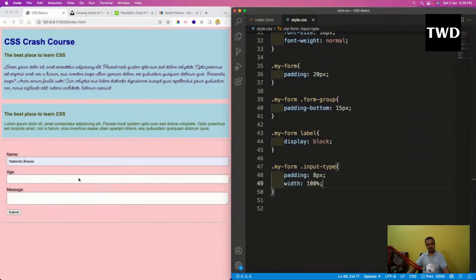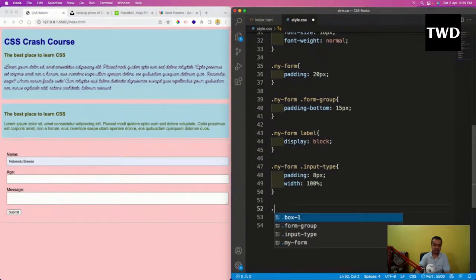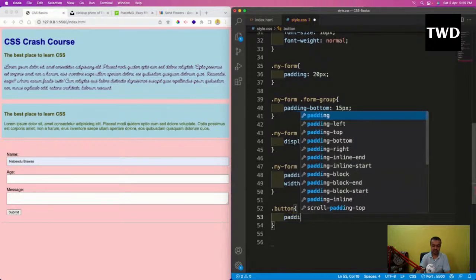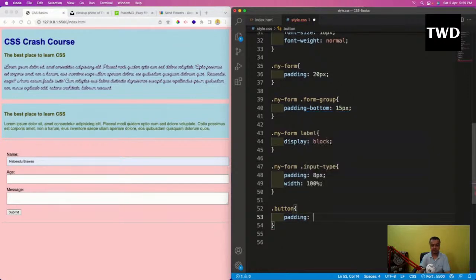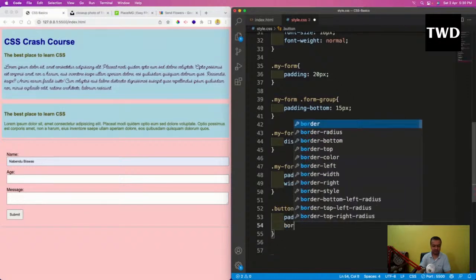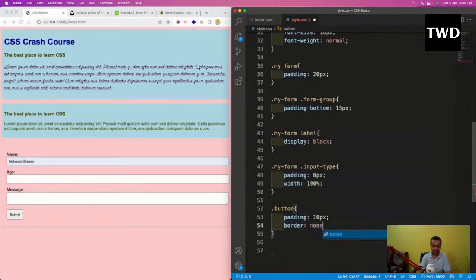So my form is already very good looking. The only thing which is not good looking is the button, so I have to make it good. How am I going to make it good? I have a button class, and first thing is I have to use a padding here, maybe 10 pixel, all the way around. Then there is a thin border, so I will make the border none.